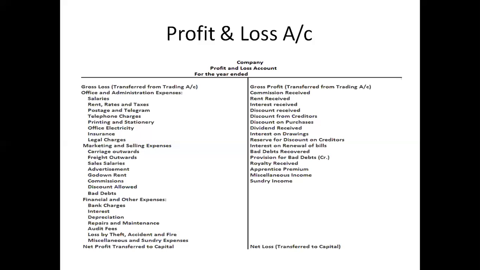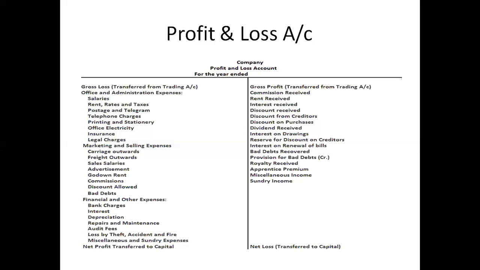And then we have the bad debts reserve and reserve for discount, and add this over here, the unutilized portion of the reserve. Interest on renewal of bills, interest received: the bills that are receivable, and you are taking interest and renewing the bills, that will be added up over here. Bad debts recovered, as previously said. Provision for bad debts that has not been utilized will be added back.